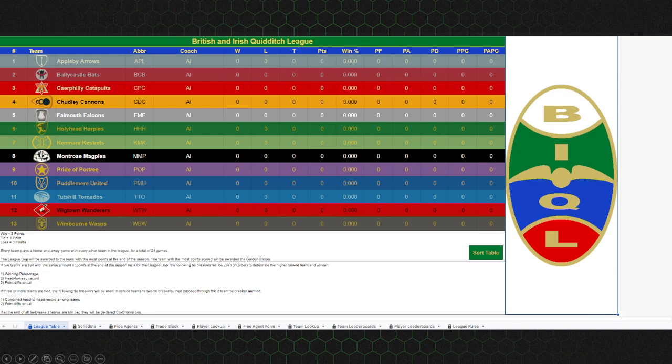So if Appleby and Ballycastle have the same amount of points, they've got the same winning percentage, they split their games against each other, then we go into point differential, which is how they performed against the rest of the league. If Appleby is scoring 10 more points than all of their other opponents in all the games they played, but Ballycastle scoring 10 less, then Appleby's going to be the champion.